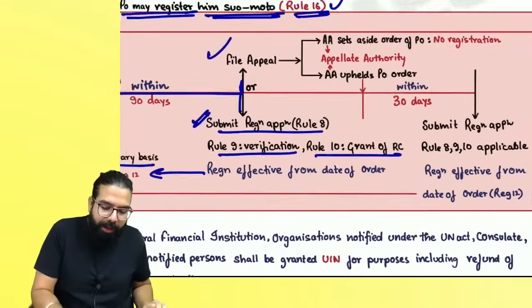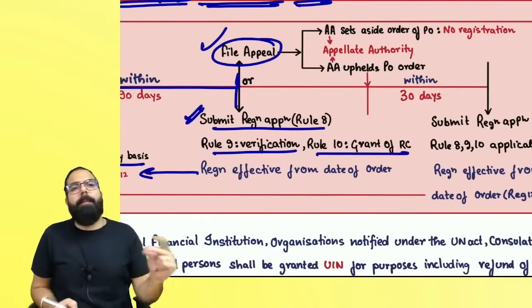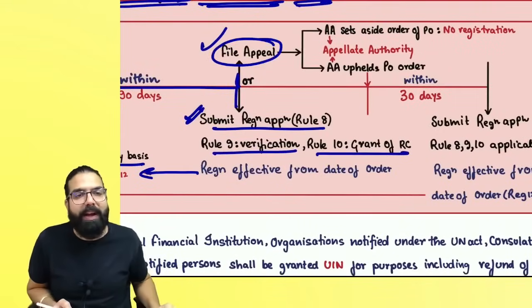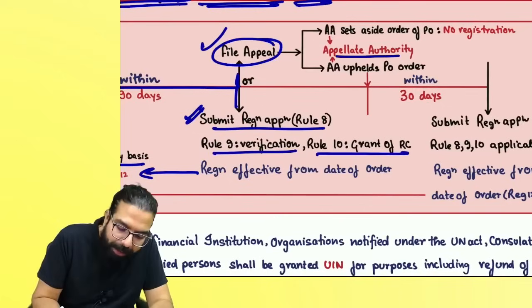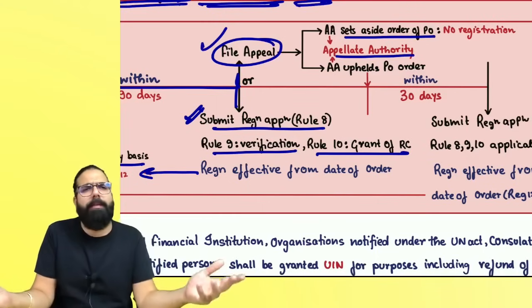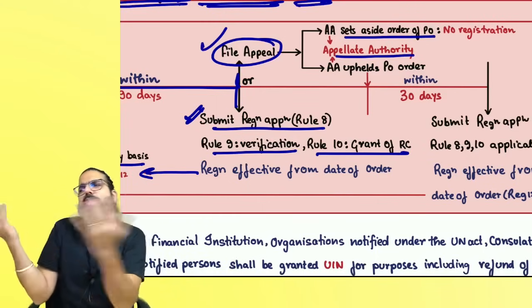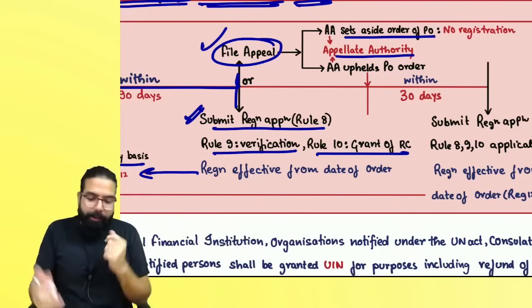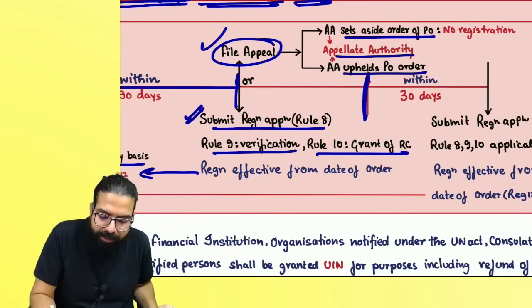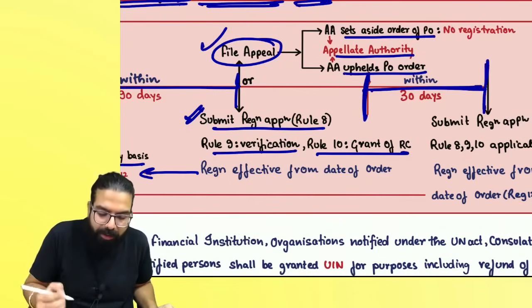Now sir, supposing I filed an application, and I filed an appeal against it. 90 days is the time limit to file an appeal. You went ahead and filed an appeal. Then they say that if the appellate authority sets aside the order of the proper officer, they tore the order and threw it, then you don't have to take registration. But if the appellate authority upholds the order, then you will have to take registration within the next 30 days of the order.